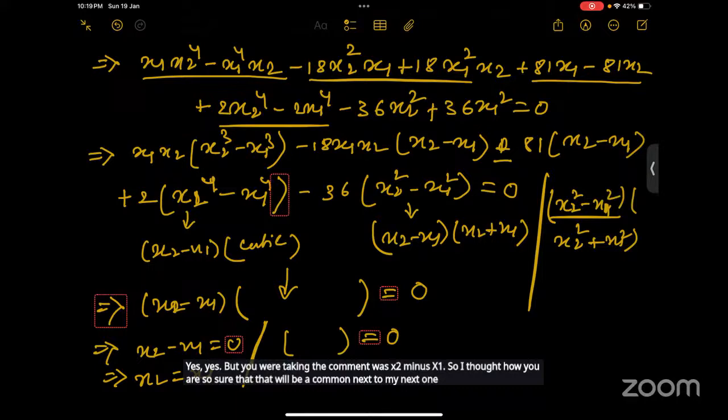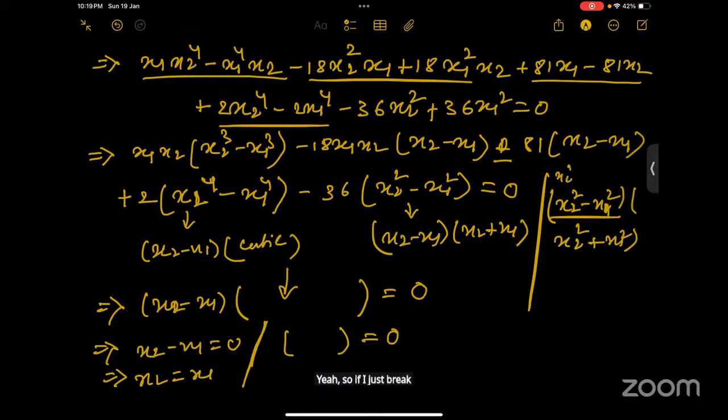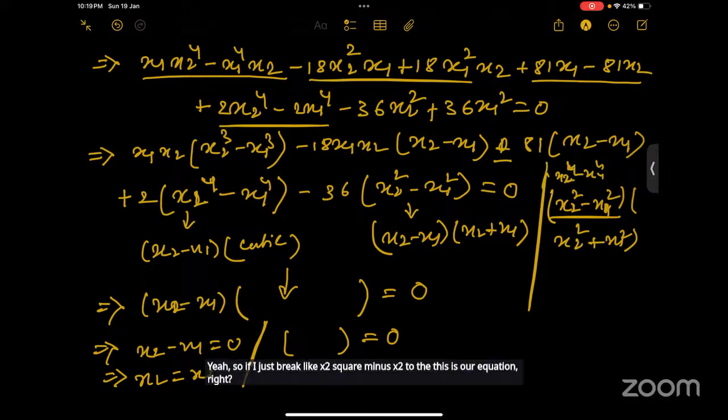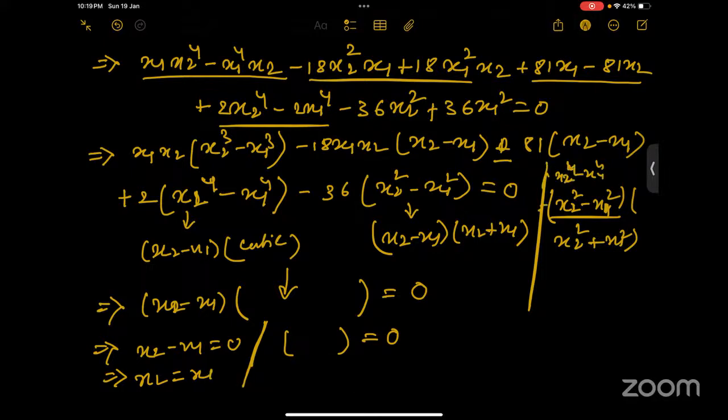Yeah, so if I just break, like x2 square minus x2 to the power... this is our equation, right? Yes. x2 to the power 4. So we can rewrite in this form.